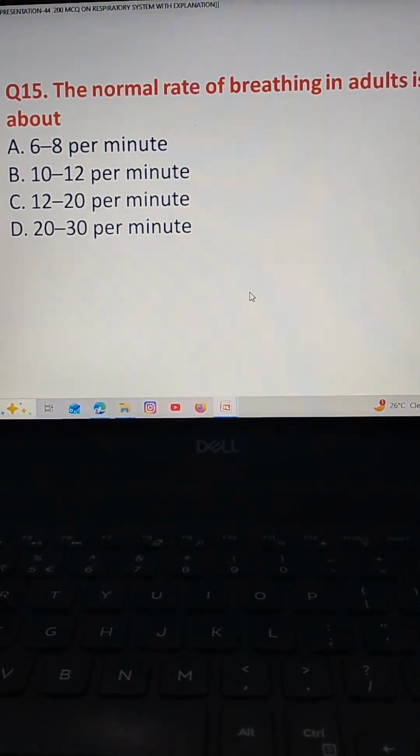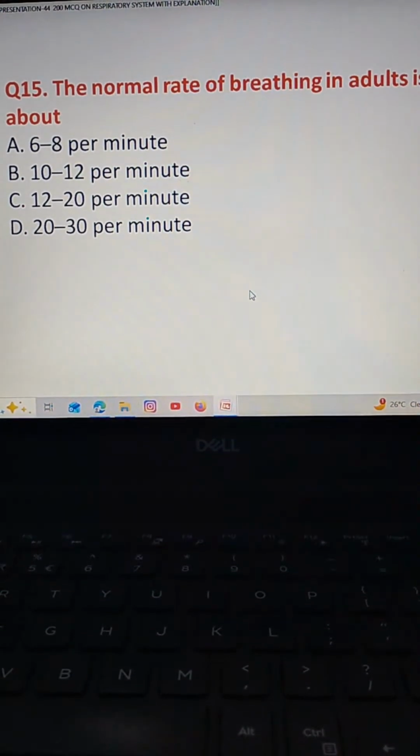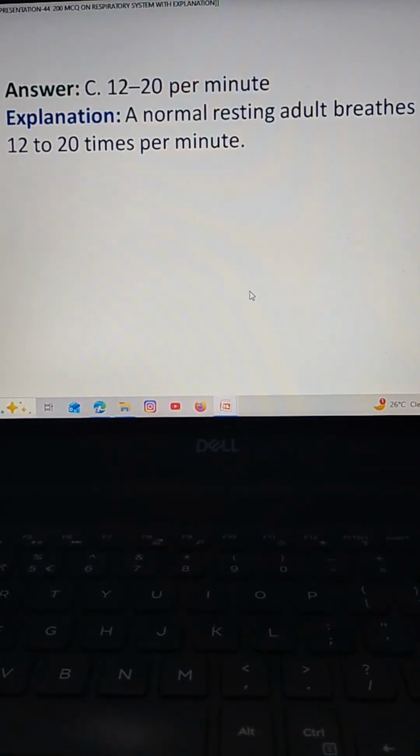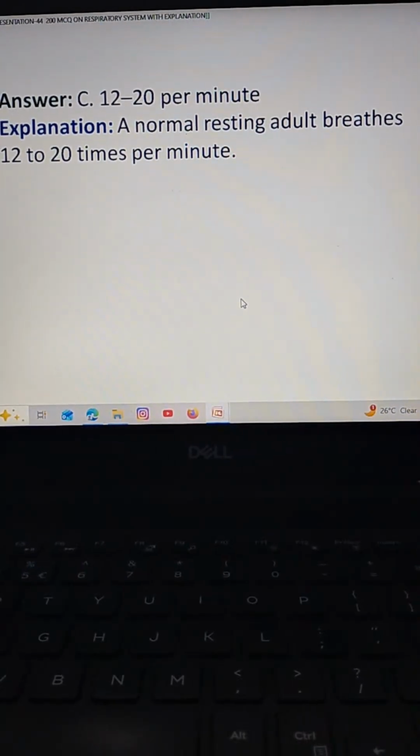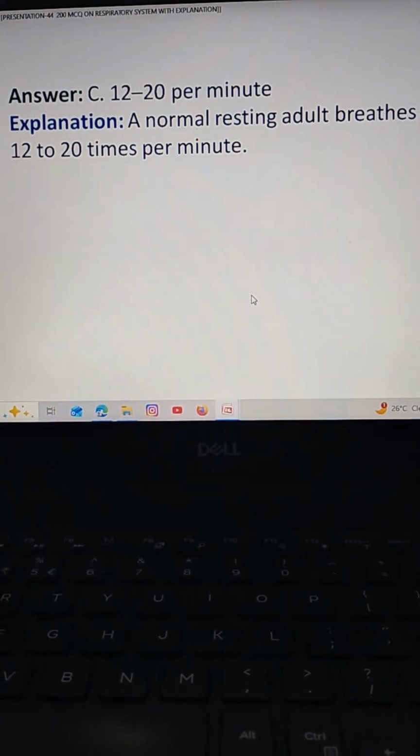The correct answer is option C, 12 to 20 breaths per minute. A normal resting adult breathes 12 to 20 times per minute.